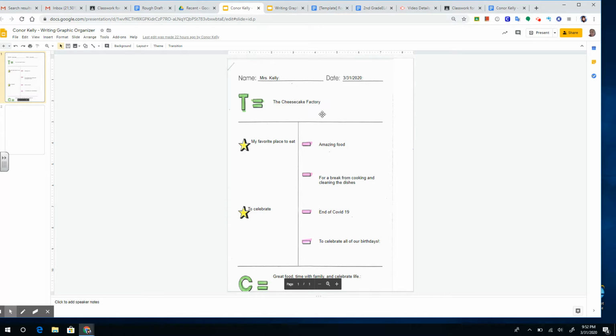So I said the Cheesecake Factory, and I'm going to look at this first paragraph, because it's my favorite place to eat, amazing food, and taking a break from cooking and cleaning the dishes, and just to be taken care of, just to be kind of spoiled a little bit.